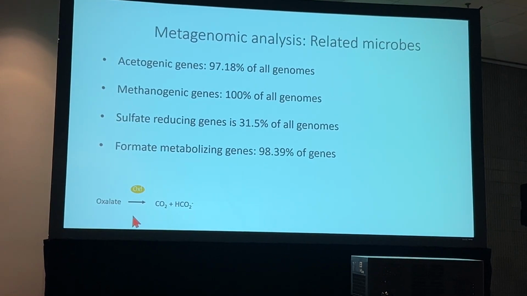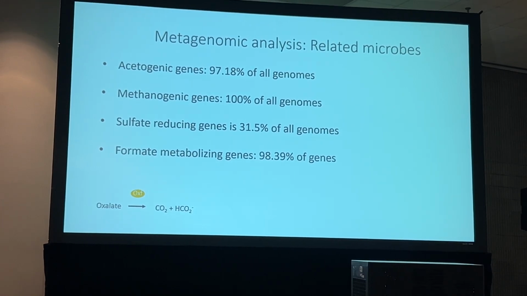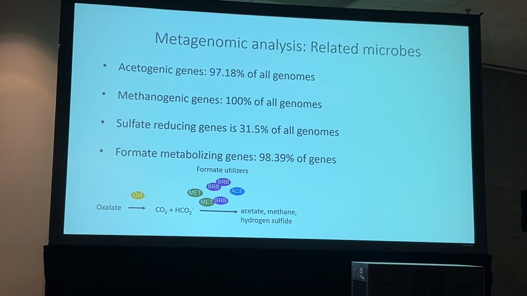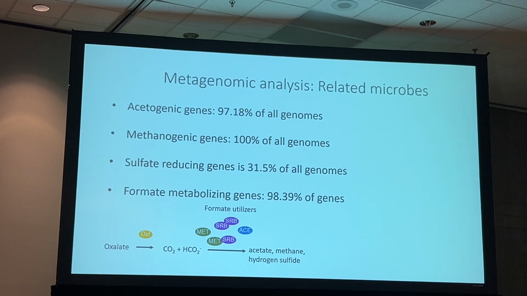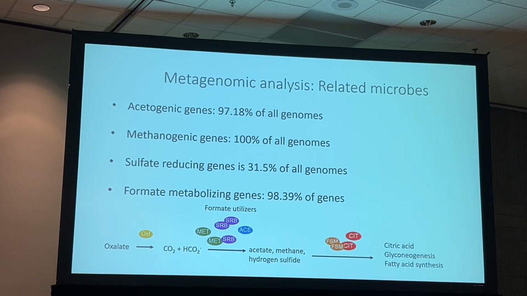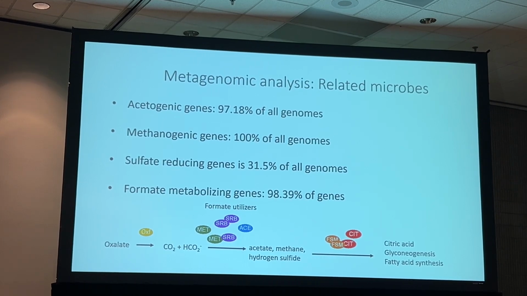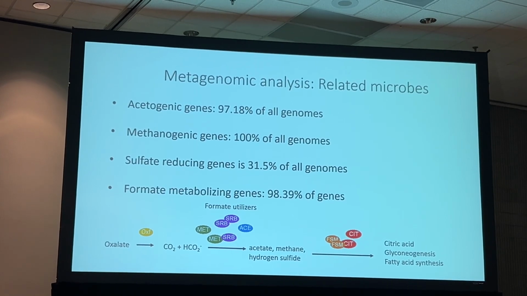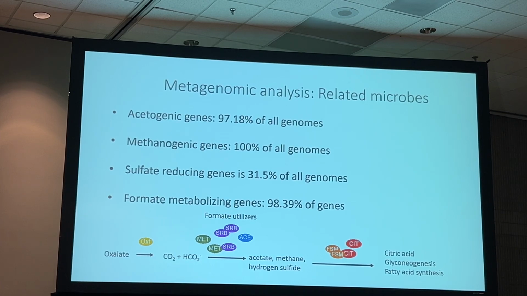So basically, when oxalate is degraded by, traditionally, Oxalobacter formigenes, it forms carbon dioxide and formate, which can be used by these acidogenic, methanogenic, sulfate-reducing bacteria and formate metabolizing bacteria to give rise to acetate, methane, and hydrogen sulfide, which again can be used by the commensals in the citric acid cycle, gluconeogenesis, and fatty acid synthesis. So when oxalate is degraded, the byproducts are utilized by other microbes, and then they are further degraded to make a whole cycle.